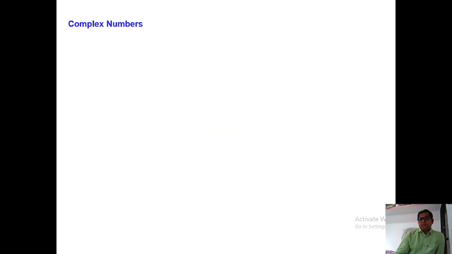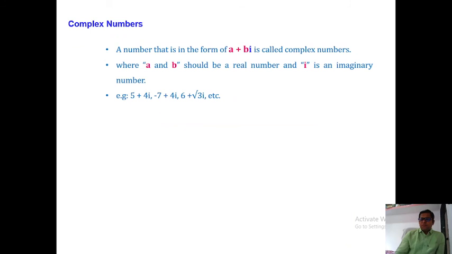Complex number. A complex number is a number of the form a plus bi. Here is a plus bi. a and b are real numbers, and i is an imaginary number.